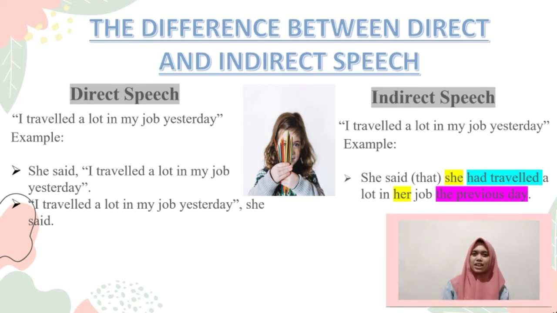Then the next very clear change is shown in the tense, from the verb to past form, now followed by had plus the third form verb. Furthermore, what changed was the pronoun, which previously contained the words my job in direct speech. We changed it to her job because it was someone else here. Then the last change is the time statement, which was previously yesterday, changed to the previous day.